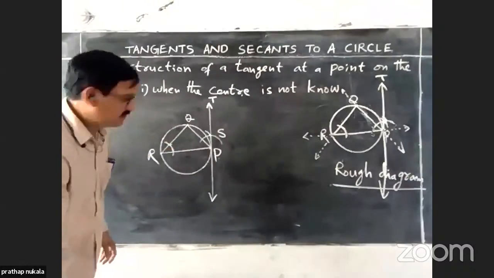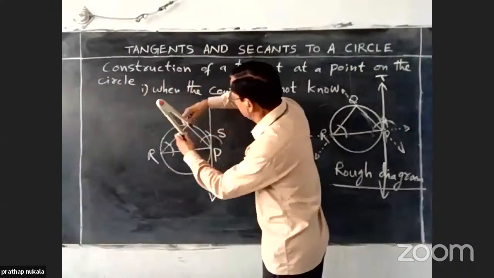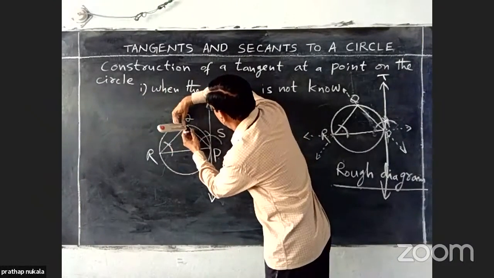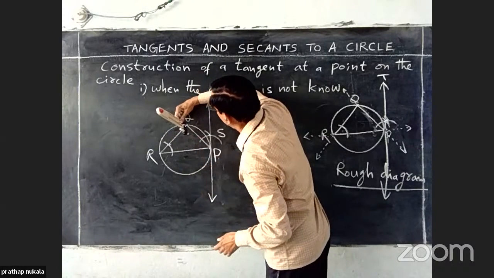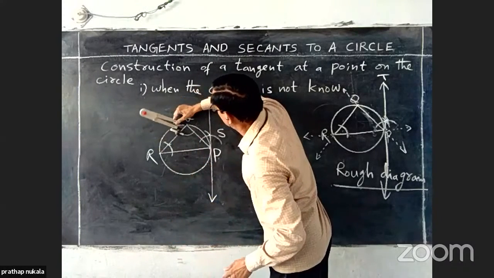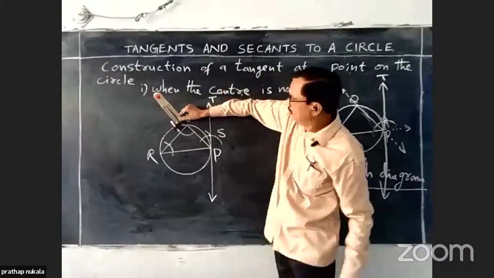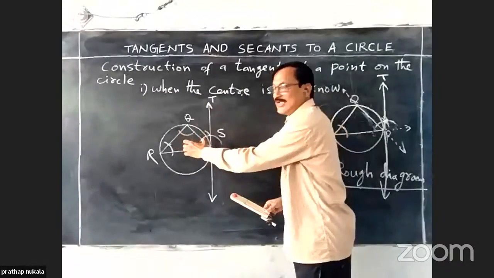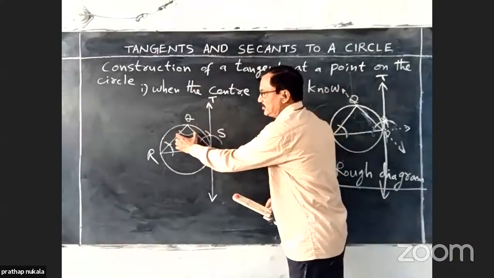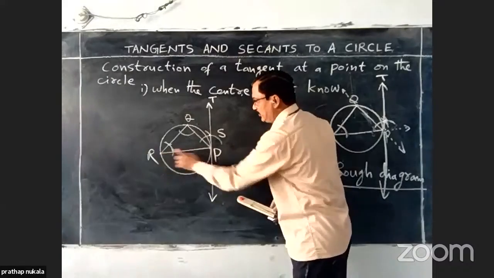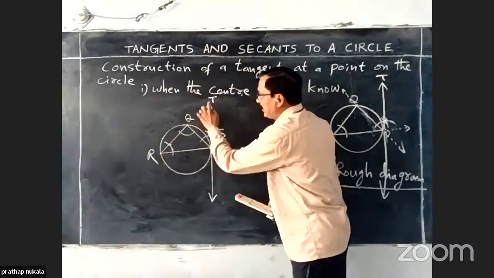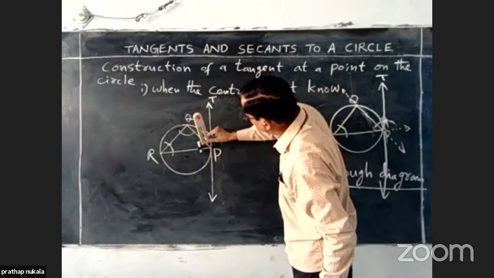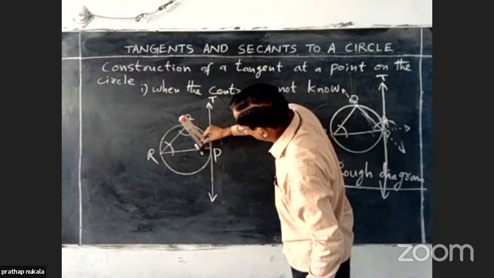If you take this arc at Q like this, we are making equal angles between these two chords and the third chord. Third chord means here PR, and the required tangent is this. Draw like this.